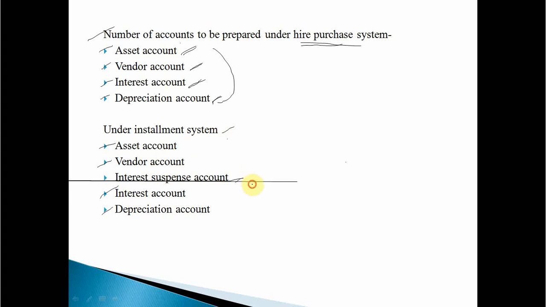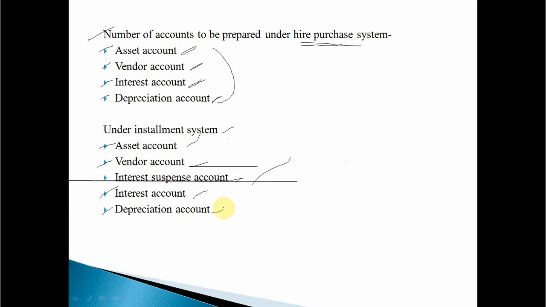Only one more new account is opened, that is the interest suspense account. What I mean by interest suspense account we'll be covering in the upcoming slides. Same thing here also: asset account means any machinery or equipment account, vendor account means seller account, interest account is the same, and depreciation account means depreciation of the asset.